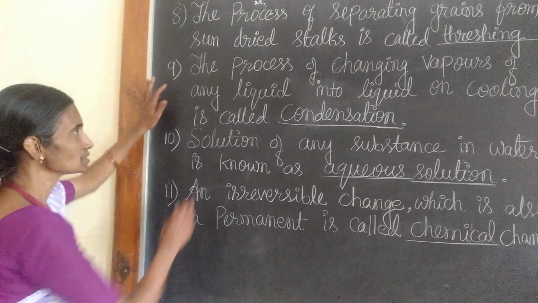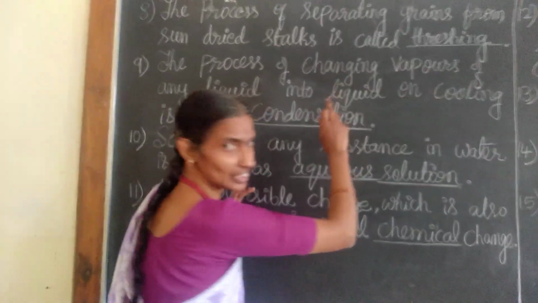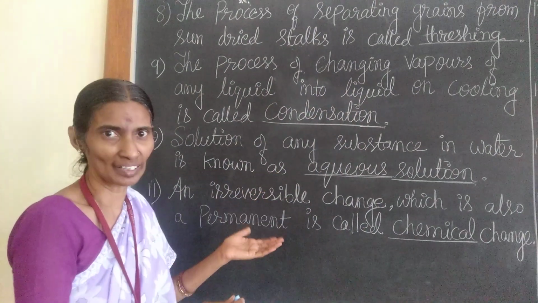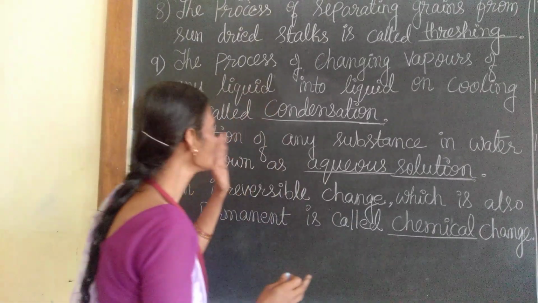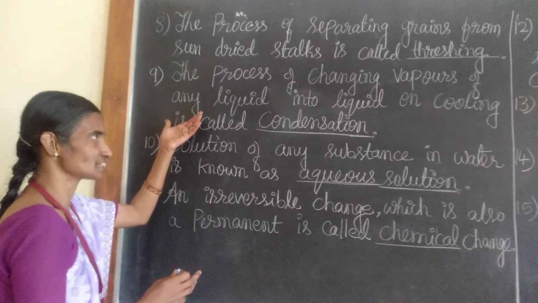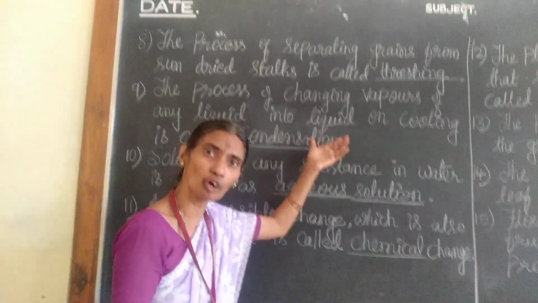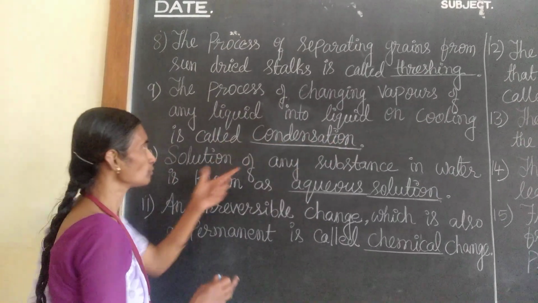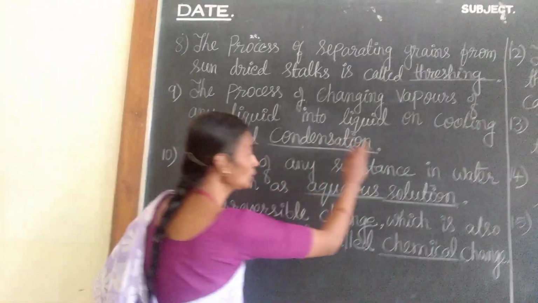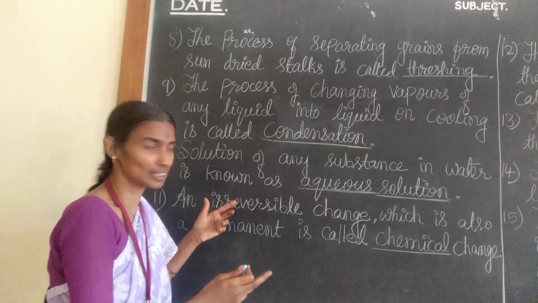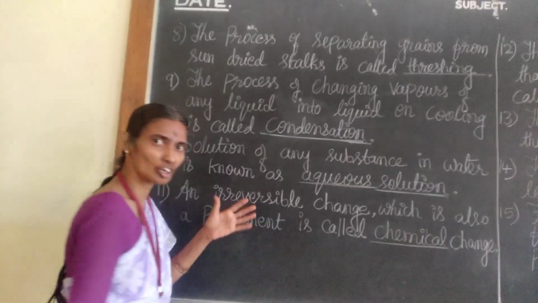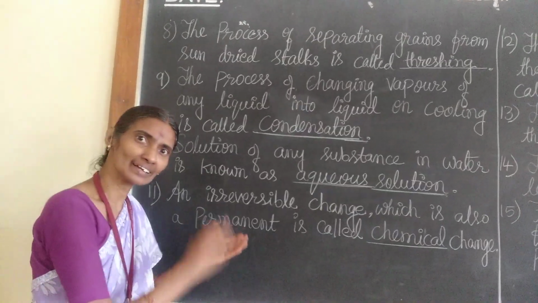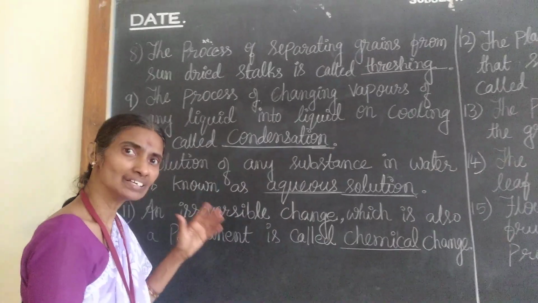And next, the process of changing vapors. You know, vapor stage is the gaseous stage of any substance. That gaseous stage is converted to liquid form or liquid stage of any substance on cooling. That process is called condensation. On condensation, vapors are converted into liquid state.